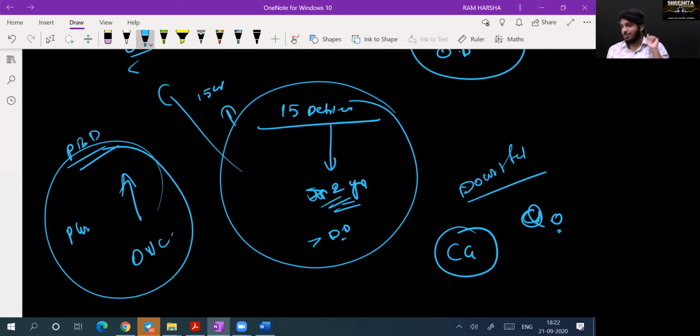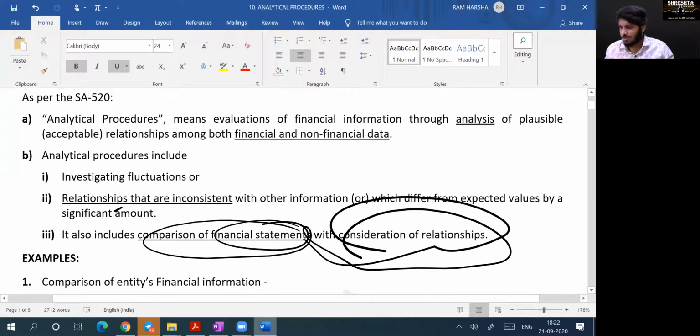This is analytical procedure. So when you're doing audit, it's not voucher ticking, amount ticking. No, not that. Understand the process and compare it with reality. Understand the relationship between each item and compare it with reality. Are you clear? This is analytical procedure. This is what we are going to learn in this chapter.